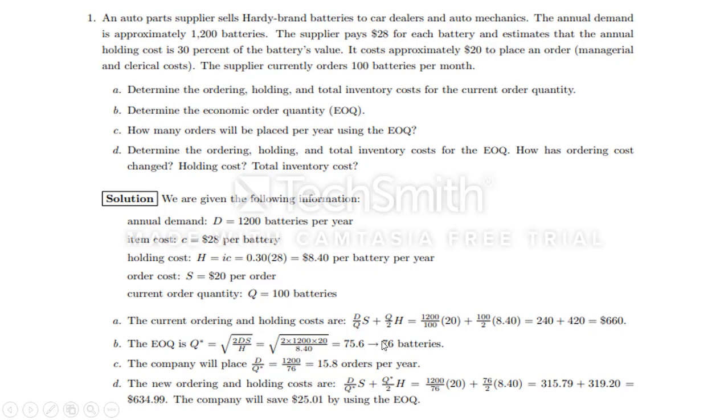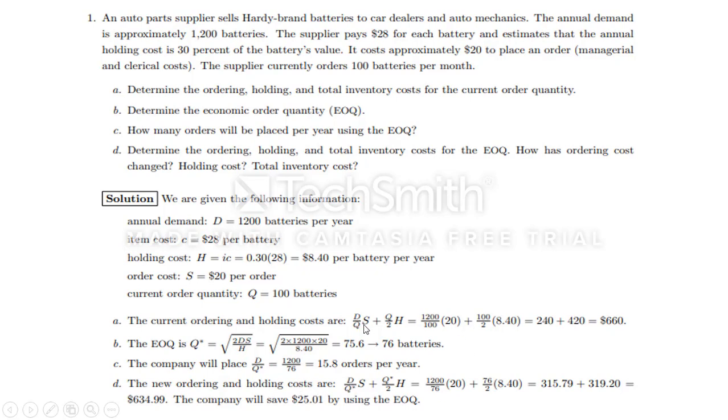Now we have determined the EOQ. Then they are asking how many orders will be placed. So D by Q is the equation. D is 1200, EOQ is 76. So it is 15.8 orders per year. Then the new ordering cost and holding cost for this EOQ.